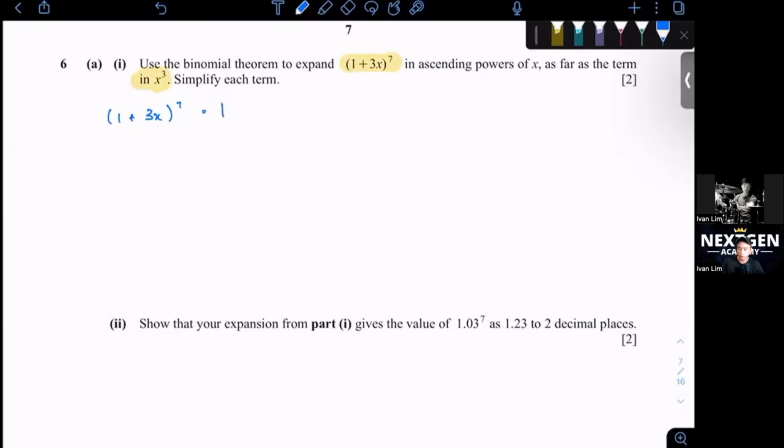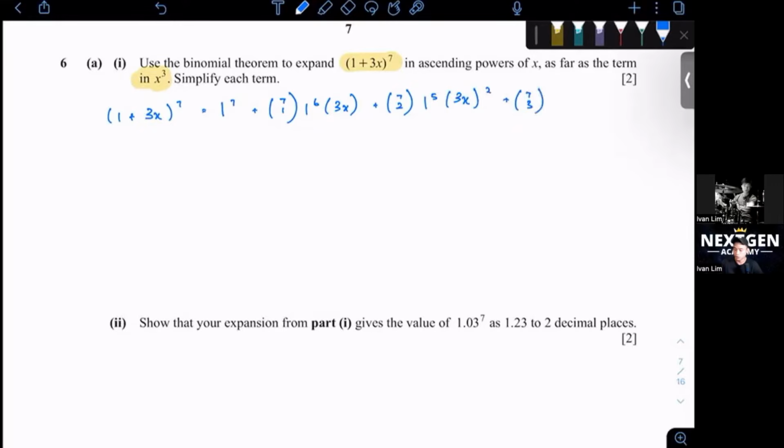Okay, so 1 to the power of 7 plus 7c1. So we can write it like this also: 1 to the power of 6, 3x to the power of 1, plus 7c2, 1 to the power of 5, 3x to the power of 2, plus 7c3, then 1 to the power of 4, 3x to the power of 3.